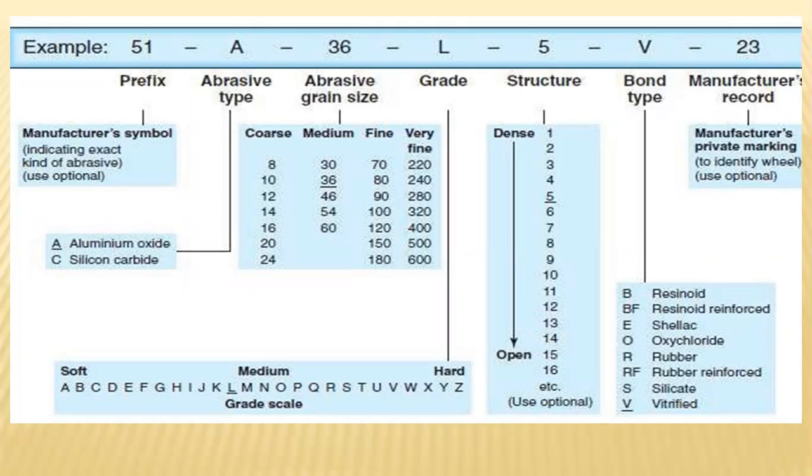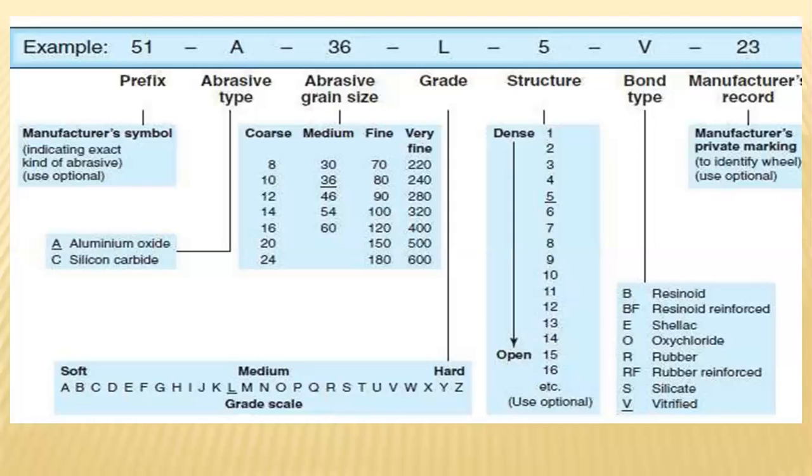And 36 is the abrasive grain size, which comprises coarse, medium, fine, and very fine qualities, and to which range it belongs, as a minimum range, medium range, fine, or very fine. Coming to the grade characteristics, it may be a soft grade, medium grade, or much harder in nature. Coming to its internal structure, it may be dense or towards the open.